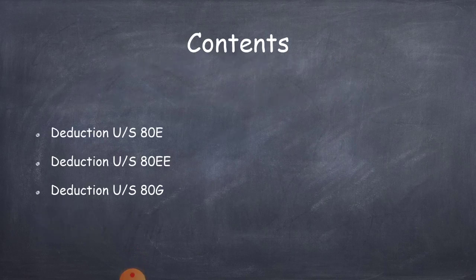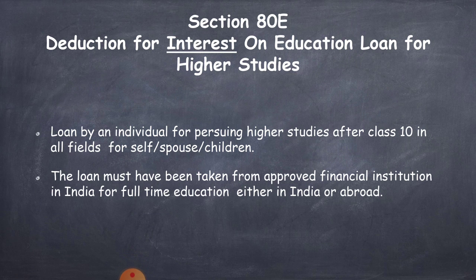In this session, let us discuss deduction under section 80E, 80EE and 80G. Let us start with the first section, that is deduction under section 80E. This section is relating to deduction for interest on education loan for higher studies.